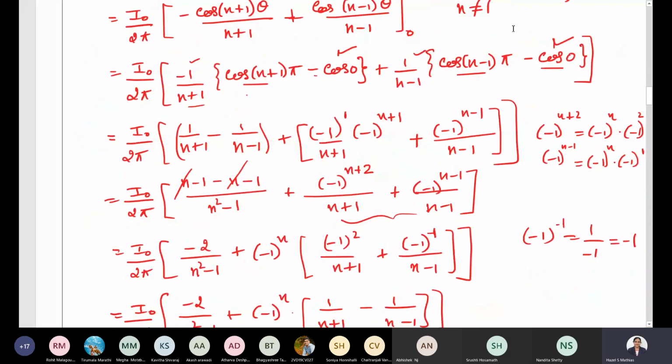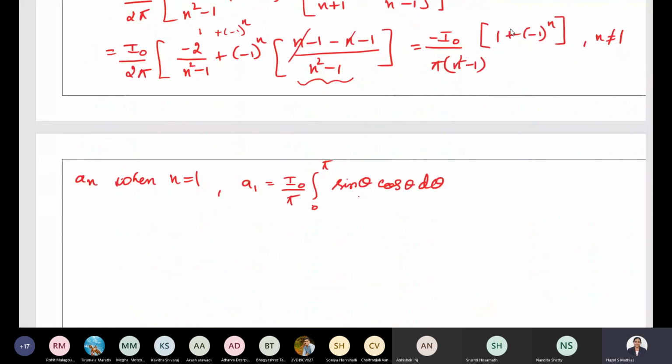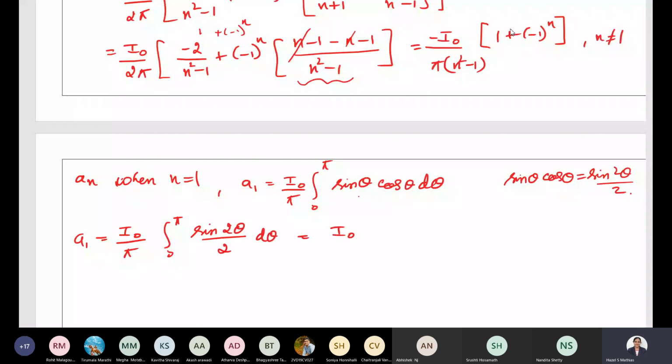So here we have I naught by pi, integral 0 to pi, sine theta cos theta d theta. And we know that sine theta cos theta is nothing but sine 2 theta divided by 2. So a1 value will be I naught divided by pi into integration 0 to pi sine 2 theta divided by 2 d theta. So that is equal to I naught by 2 pi, integration of sine 2 theta is minus cos 2 theta divided by 2, and the limits will vary from 0 to pi. Let's substitute the limits.